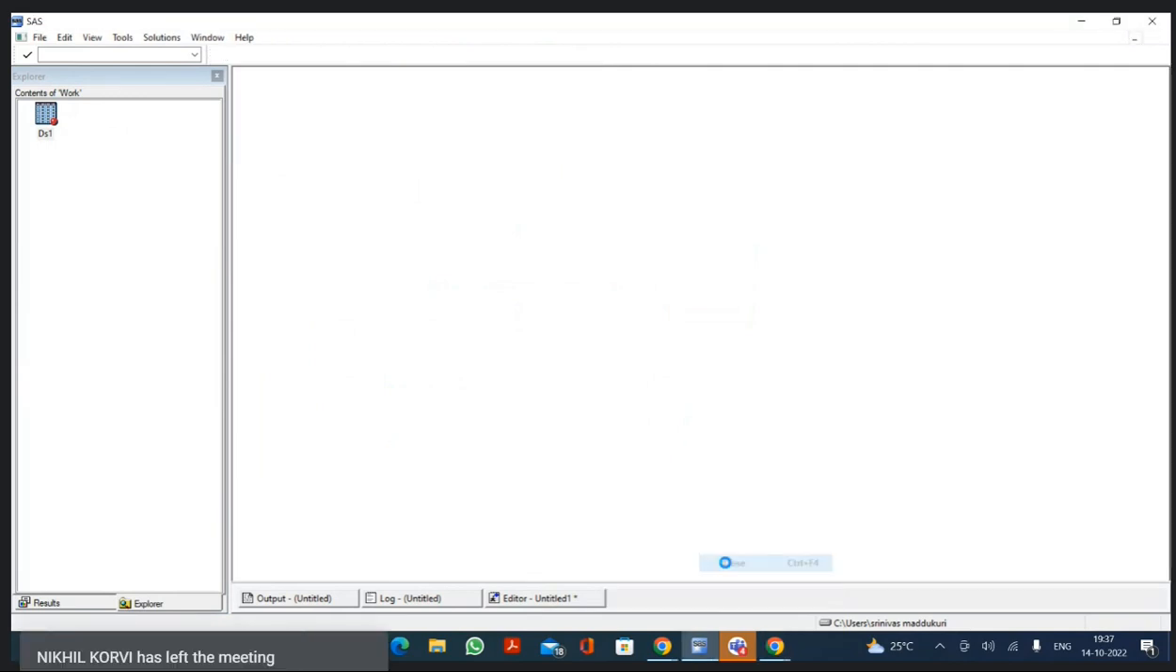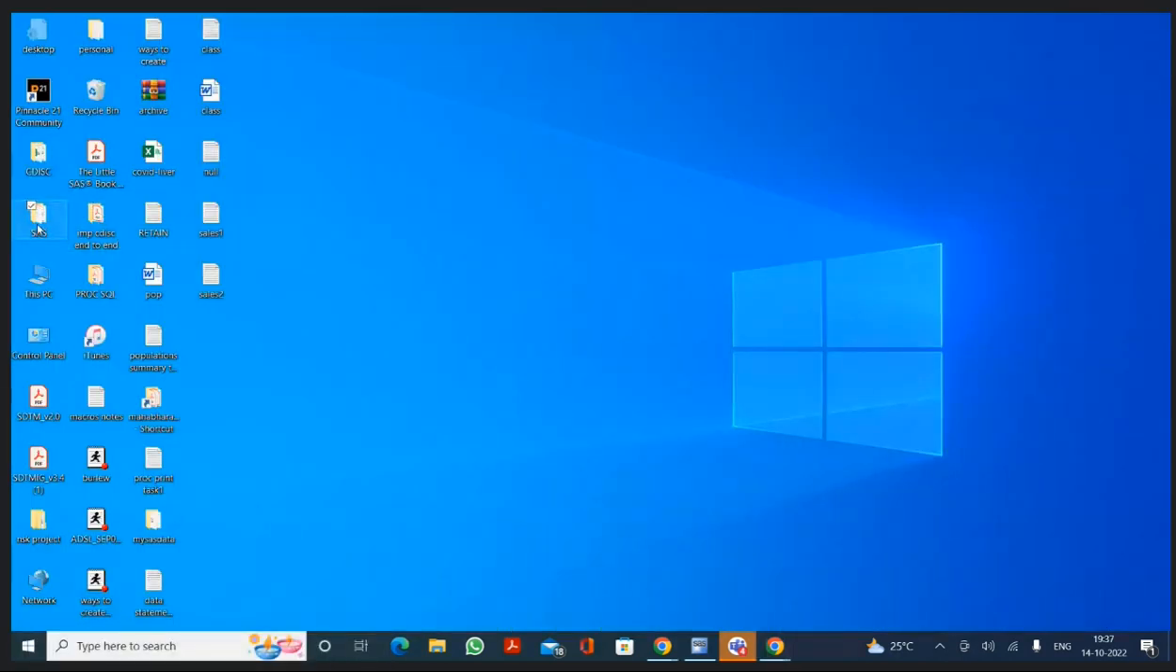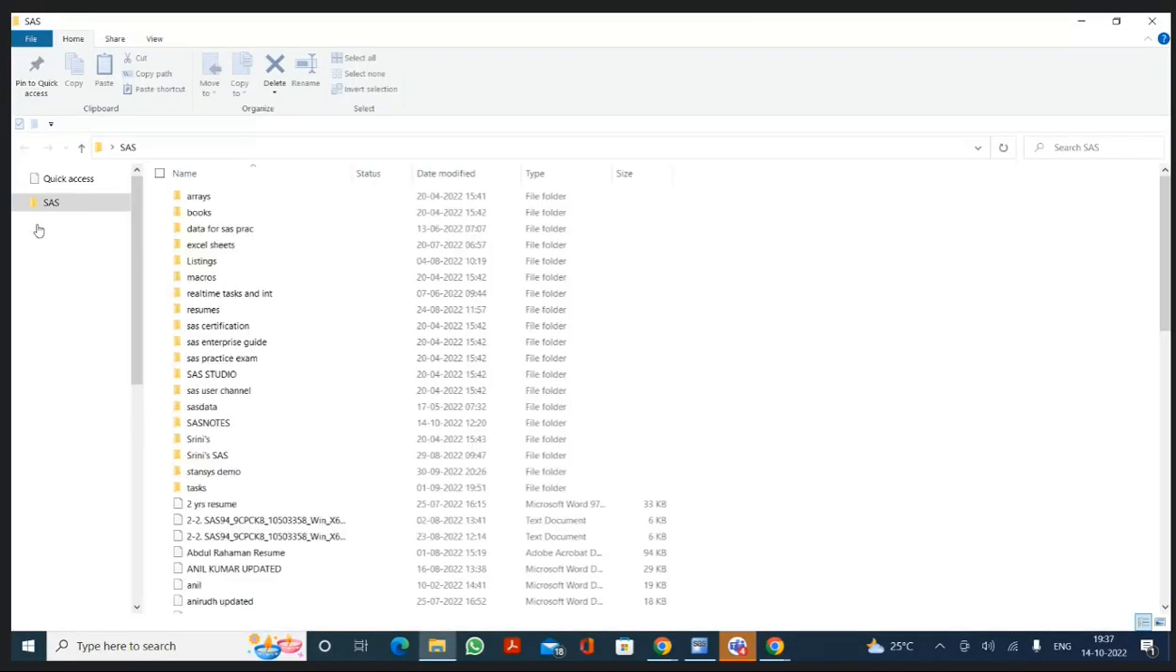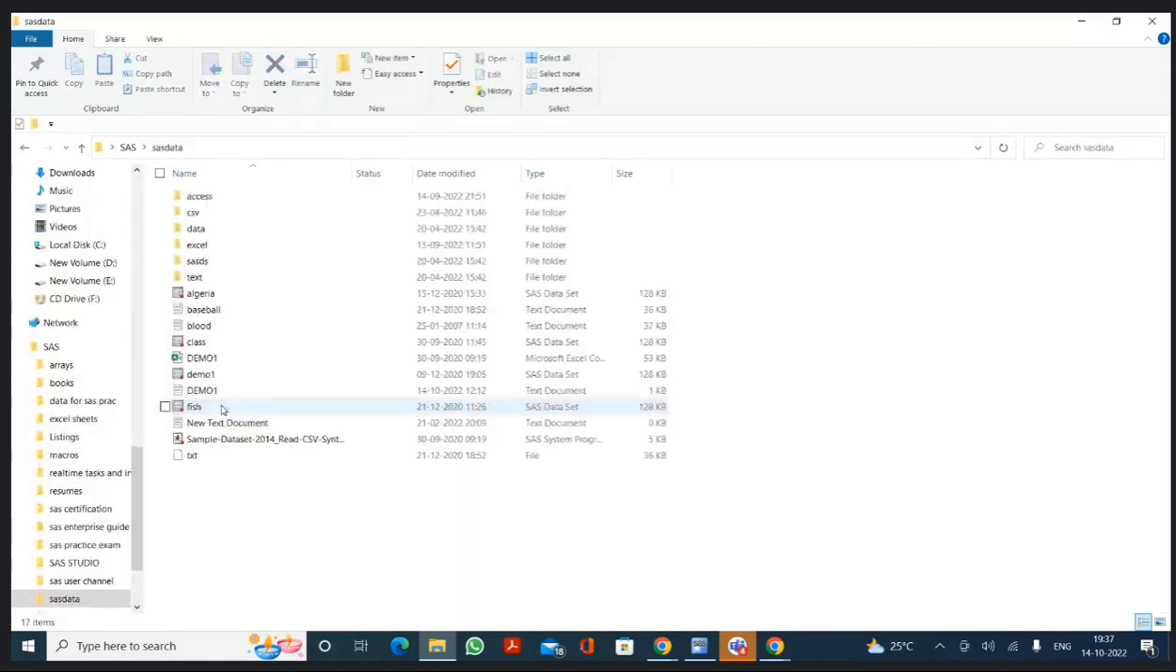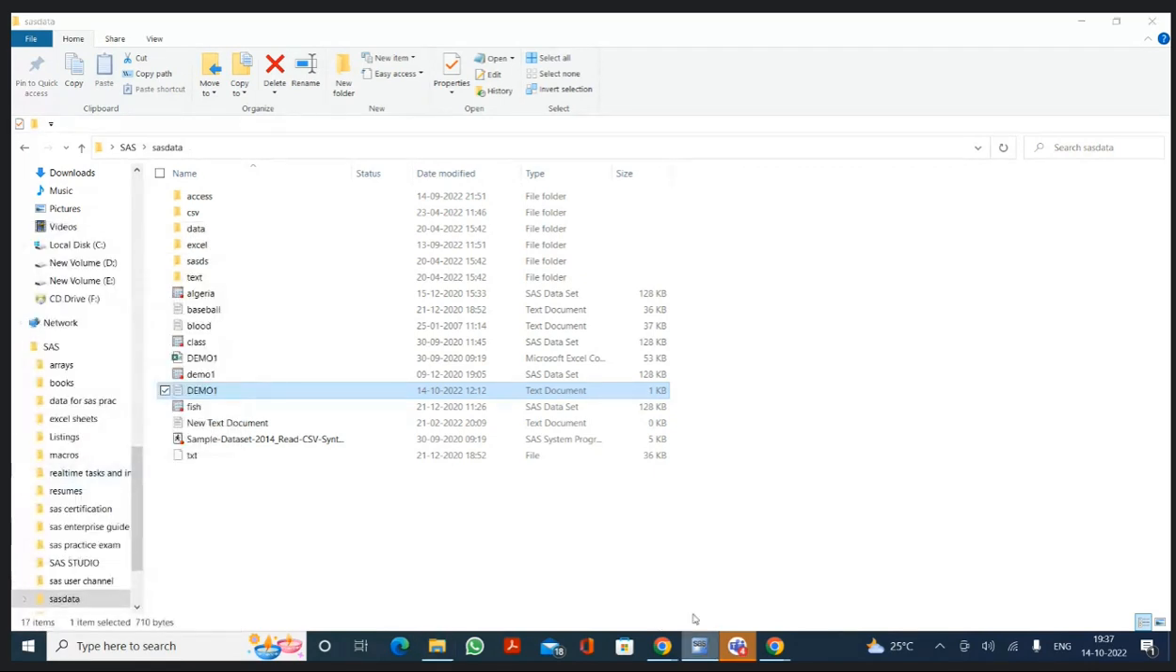Now, tell me, I want to create a data set from a text file which is present in the SAS folder on my desktop. In the SAS folder, I have one more folder called SAS data. In the SAS data folder, I have a file called demo1 text file. In the last class, I told you, can you tell me how to get the path of this text file? What is the shortcut that we have? Shift and right click. Very good.